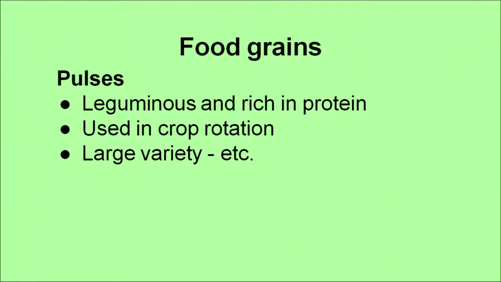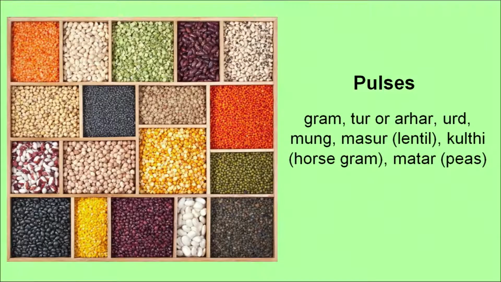It's used in crop rotation also, because it fixes nitrogen, and a large variety of pulses are grown in India. Now, you can see in the picture so many varieties of pulses. Some are gram, tur, arhar, urad, moong, masoor or lentil, kulthi, horse gram, matar, etc. We have lots of varieties.